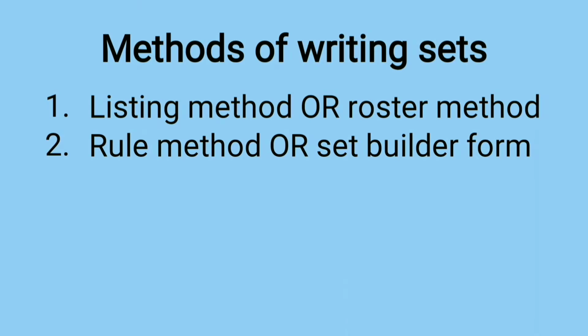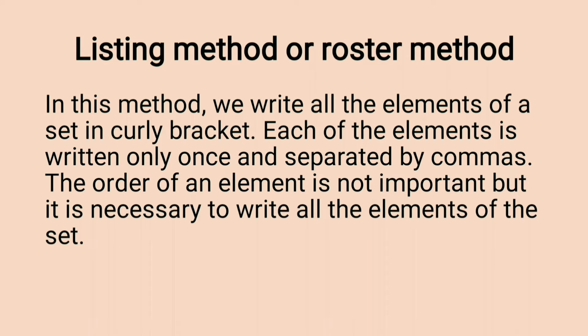Methods of writing sets: the listing method or roster method, and the second one, the rule method or set builder method. We will see both methods one by one. Listing method or roster method: in this method, we write all the elements of a set inside curly brackets. Each element is written only once and separated by commas.